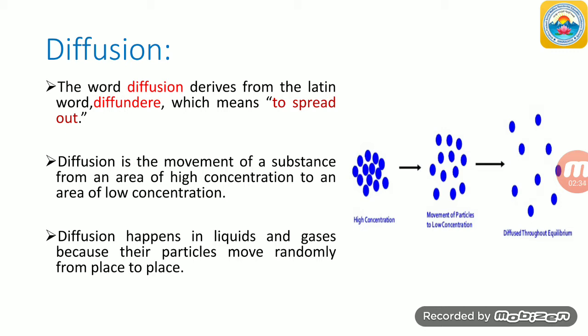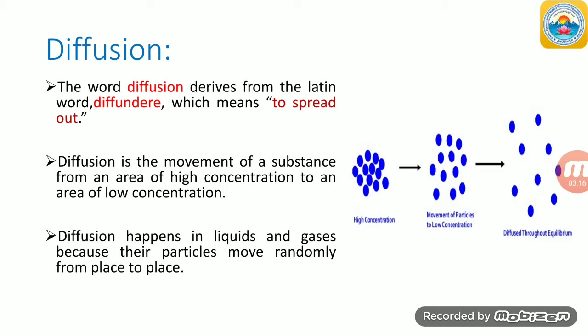If you watch the picture in this slide, the movement of particles will be like this: from high concentration to low concentration, and what will happen at the last? It spreads out, that is, it diffuses throughout until equilibrium. So the movement of substance from an area of high concentration to low concentration finally diffuses throughout to equilibrium, like this in the picture.